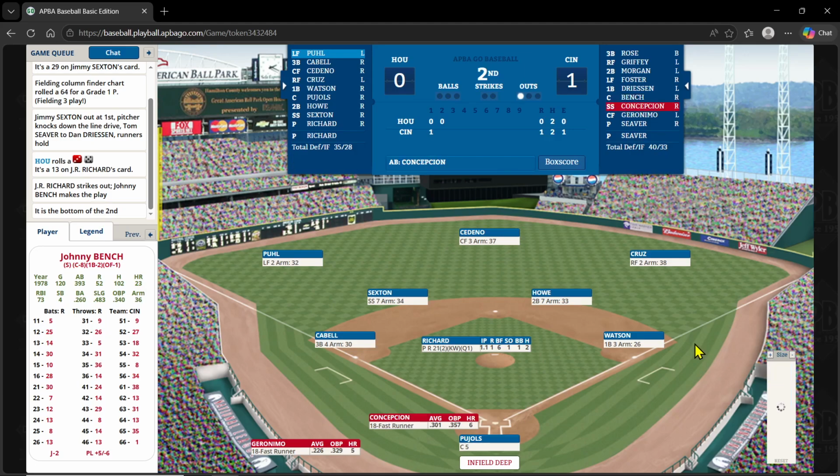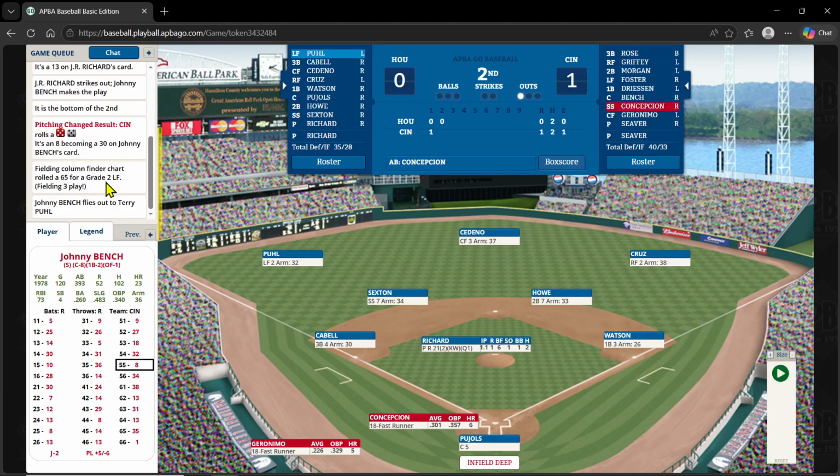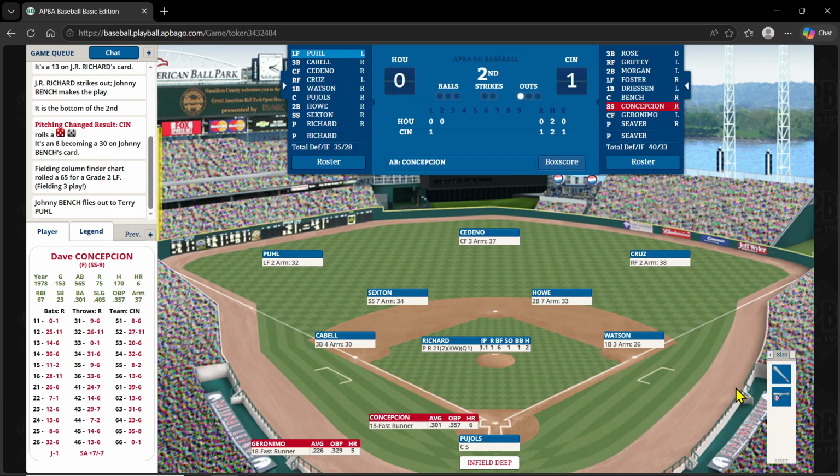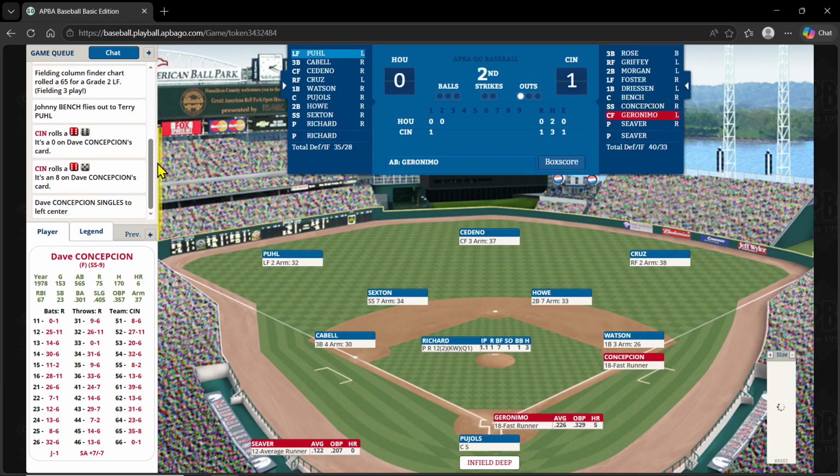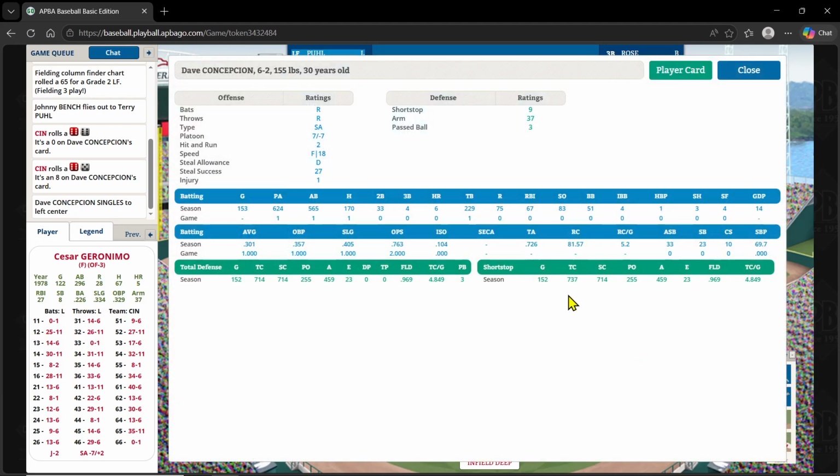Here's Johnny Bench. And on a 55, would have been an 8, but we get a pitcher result change here to a 30, and that's just going to be a fly out to Puhl. So that's another hit taken away. 1 out. Here's Concepcion. And on a 66-0 and then a 65-8, that's a base hit for Concepcion. He's on first with 1 out. Now we do have steal option here. Geronimo's up. Seaver is on deck.